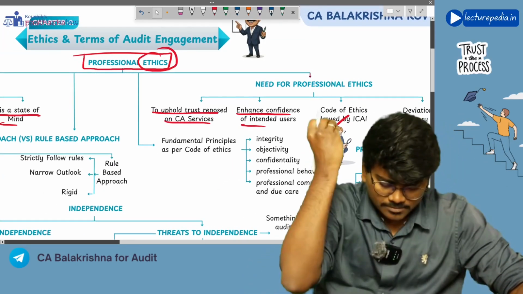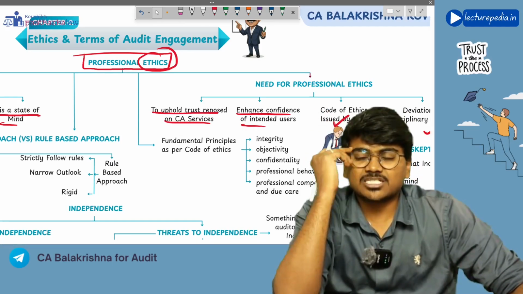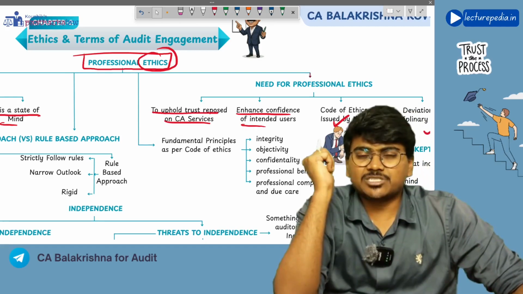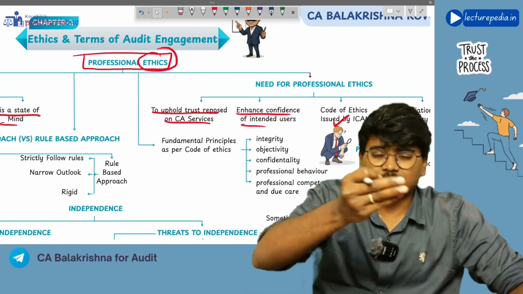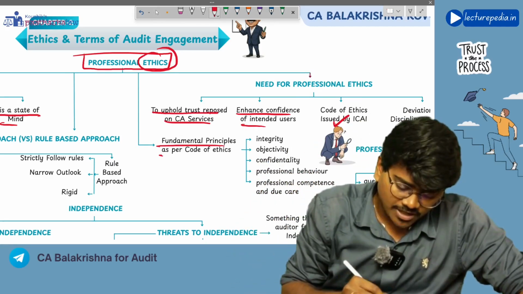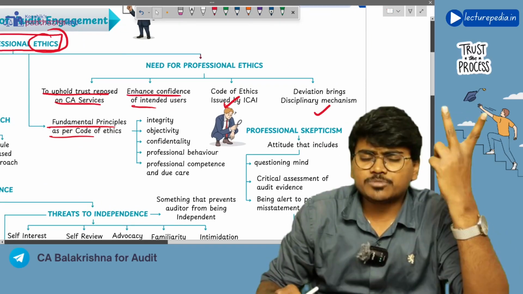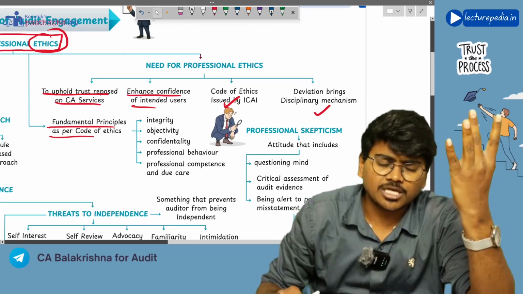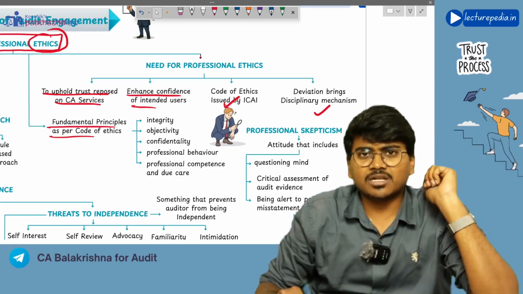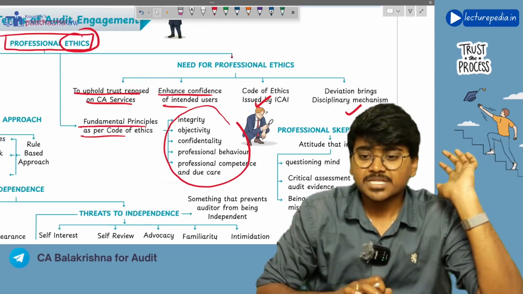Okay, sir, you are telling professional ethics, but what will be there in these professional ethics? Mainly the discussion will be with respect to the 5 fundamental principles that we have discussed even in the first chapter. In SA-200 we have discussed these 5 fundamental principles, the same thing. What are the fundamental principles as per the Code of Ethics? Integrity, objectivity, confidentiality, professional behavior, professional competence and due care. These 5 things we have clearly discussed even in the first chapter, the same things.